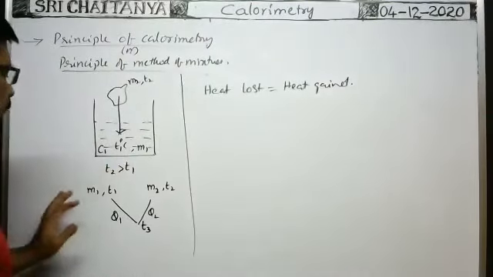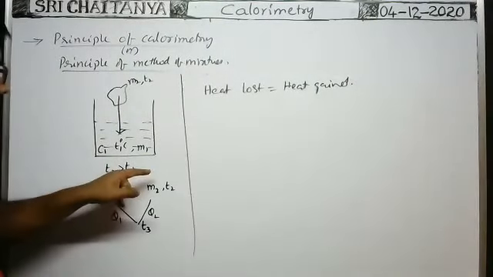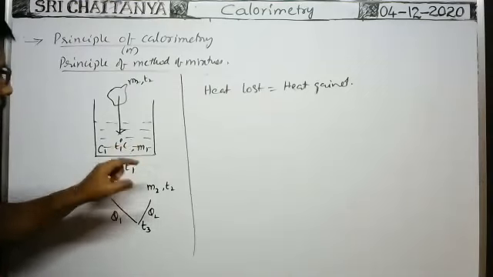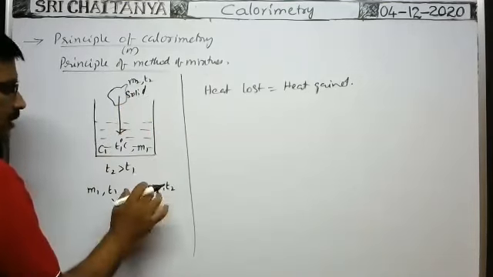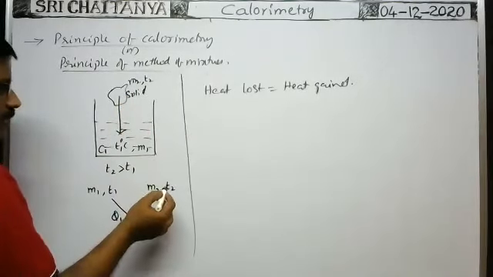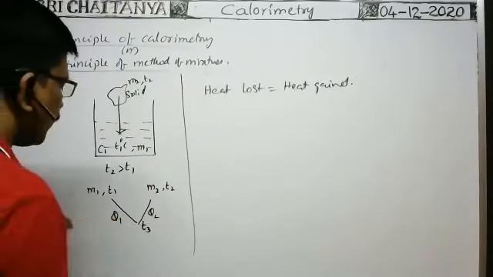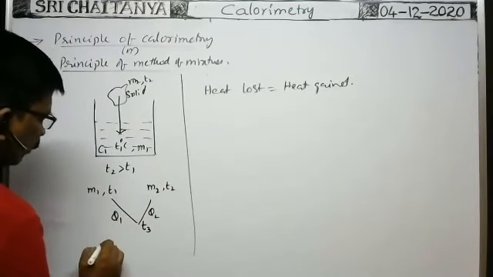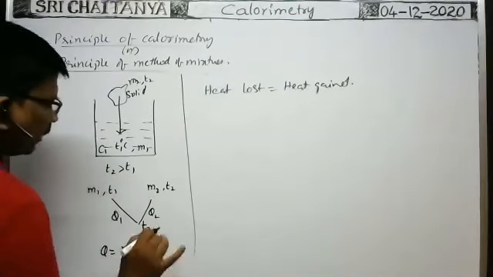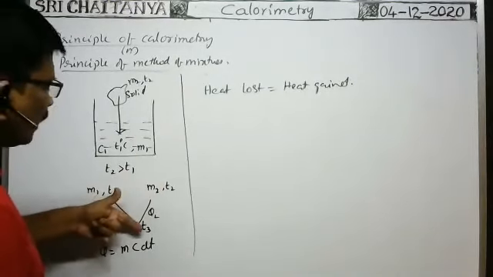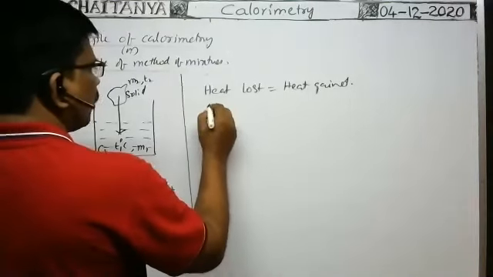Heat lost means the solid substance, because of the fall of temperature from T2 to T3, loses heat energy. So what is the heat energy lost by the substance? We know that to change the temperature, the heat energy required is equal to m c dT. It is the general formula. Now to fall the temperature, heat energy lost is equal to how much?